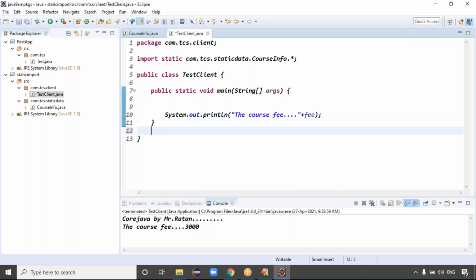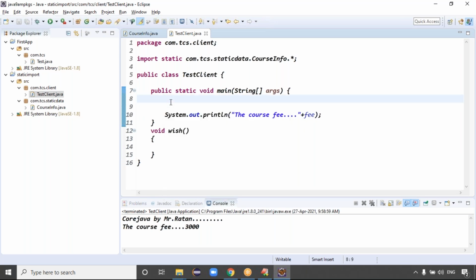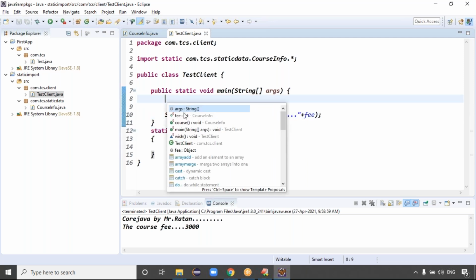So if you want, you can define one instance method, void wish method. Now tell me, guys, which is the instance method? Just press Ctrl+Space here. How can we call an instance method? We have to create the object, right? That's why it doesn't show here. If you declare one more static method, again it shows the S.